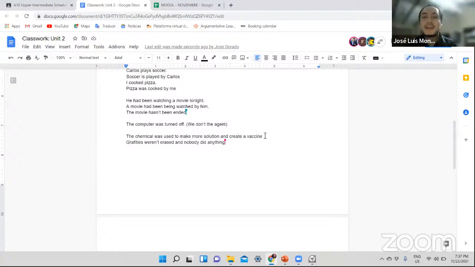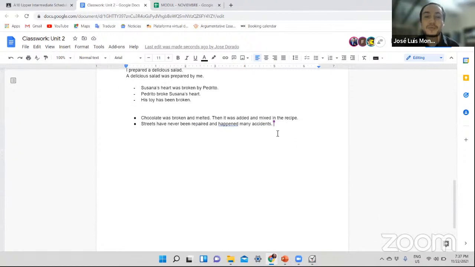Thank you very much. And finally, with you, please, Fabiana, let's finish up with your two ideas. Okay. A chocolate was broken and melted. Then it was added and mixed in the recipe. The streets have never been repaired and happened many accidents. Okay, very good. Just this one is going to be the recipe. You're working with what we were learning. But remember that after then you need one comma, because that's going to be the introductory phrase. Okay, good. Was broken and melted, was added and mixed.